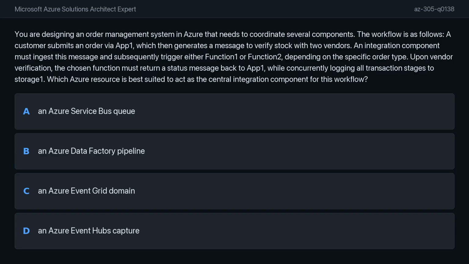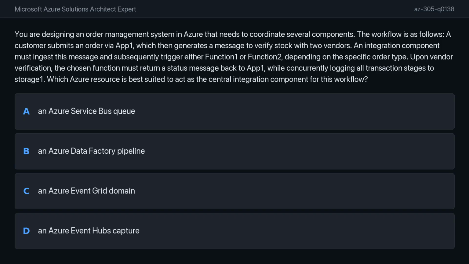Which Azure resource is best suited to act as the central integration component for this workflow? A. Azure Functions. B. Azure Logic Apps. C. Azure Service Bus. D. Azure Event Grid. Let's review the options.